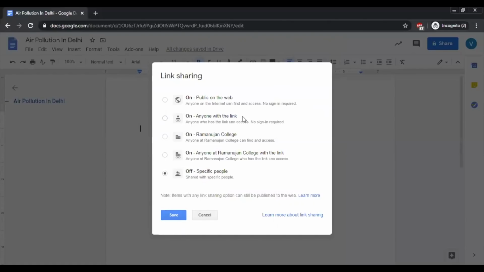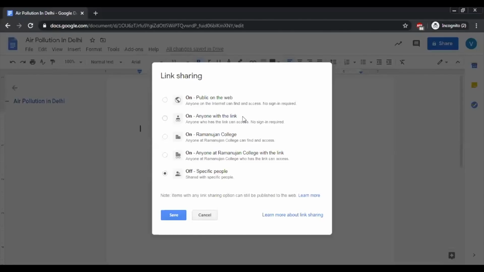So you should be very clear on what are the things you are sharing with public. So like a flyer of a program or a brochure for a program can be shared public on the web. Similarly, anyone with the link, like if I have to share a common syllabus with my students who want to see the syllabus, I'll create a sharing link and I'll share it with all my students in say Google Classroom or through their mail.